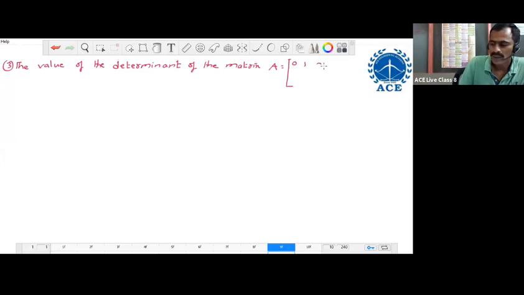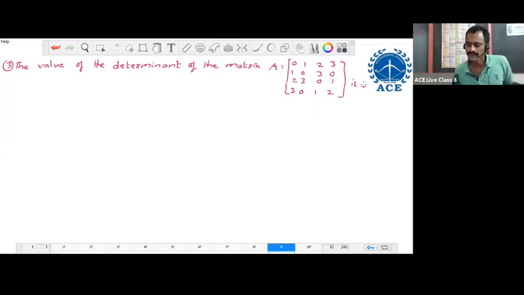0, 1, 2, 3. 1, 0, 3, 0. 2, 3, 0, 1. 3, 0, 1, 2 is. Like the previous problem, it is also a fourth order matrix only, and we are asked to find the value of the determinant of this matrix only.